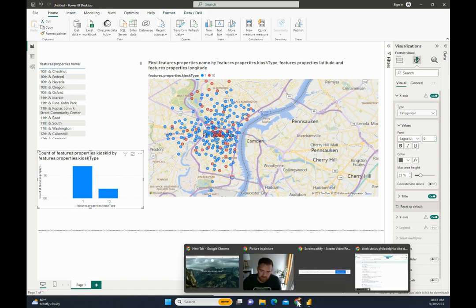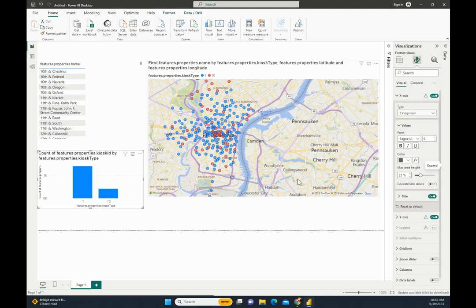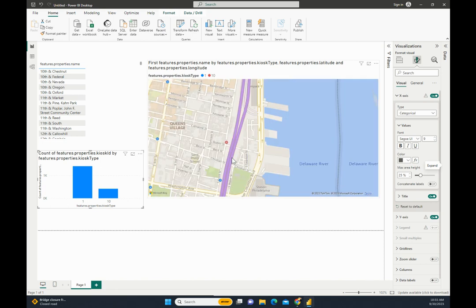I'm going to go back to this kiosk status. Many stations have a touchscreen kiosk. Check your bike using the mobile app or with an Indigo rider. So based on that, I would infer from that statement, many stations, it doesn't say most or a majority, so I'm going to guess that it's only the red ones that have the touchscreen.